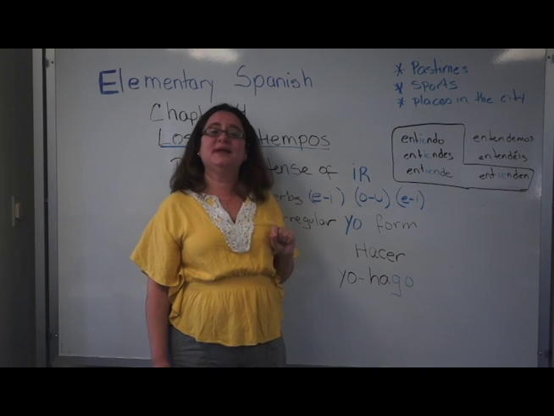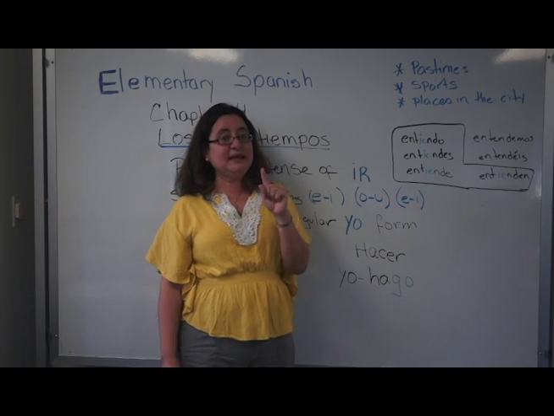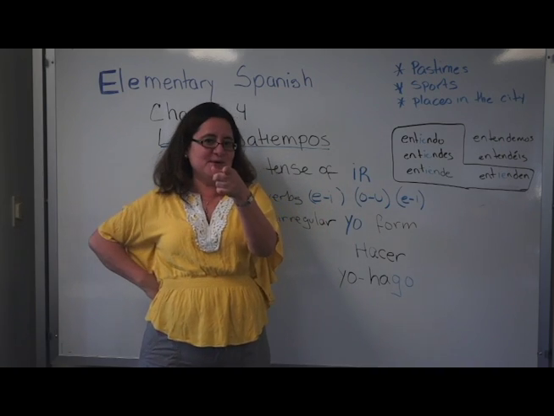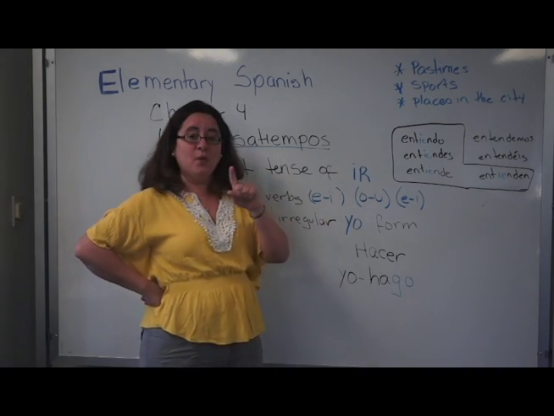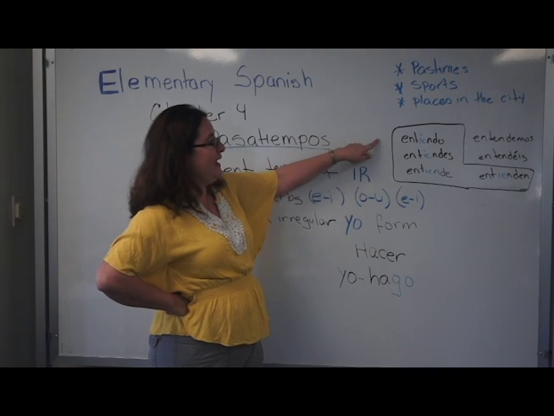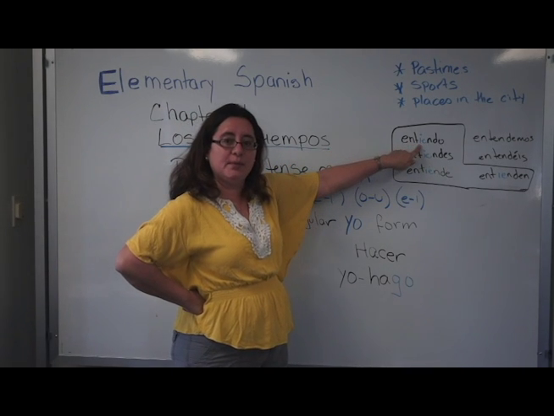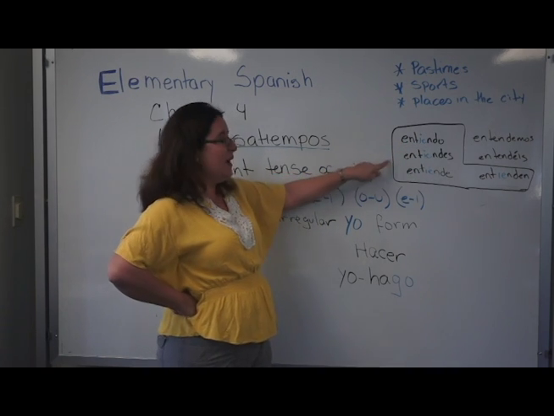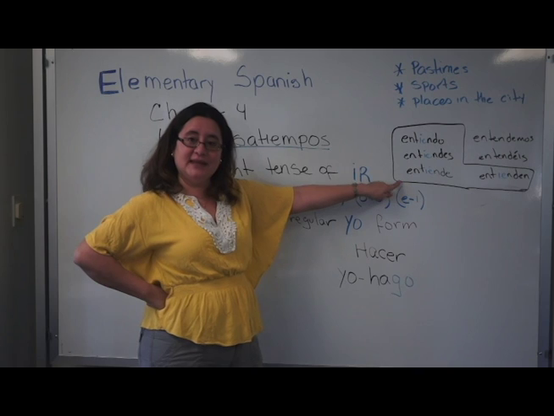See? Entender. How do we conjugate entender? Entender is one of those verbs that is irregular. It changes from E to IE. And you say, well, how do I know that? It's in the book. Muy bien. When you're conjugating, look at the verb. Entiendo. You see here? I put it in a different color so you could see it. Yo entiendo. Tú entiendes. Él entiende.